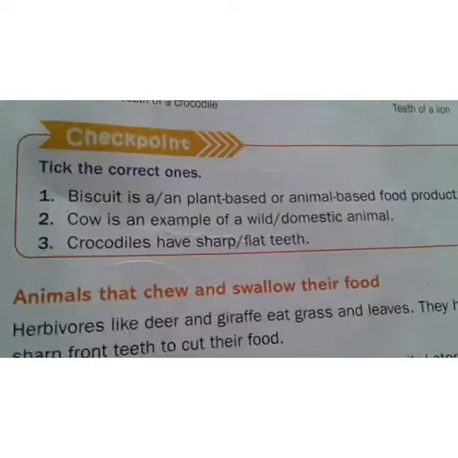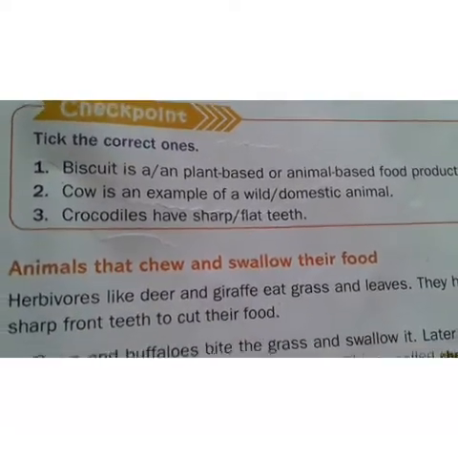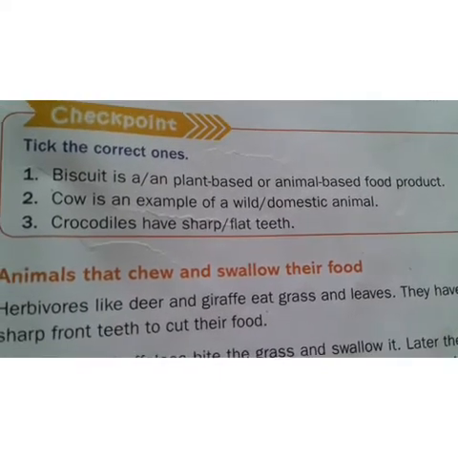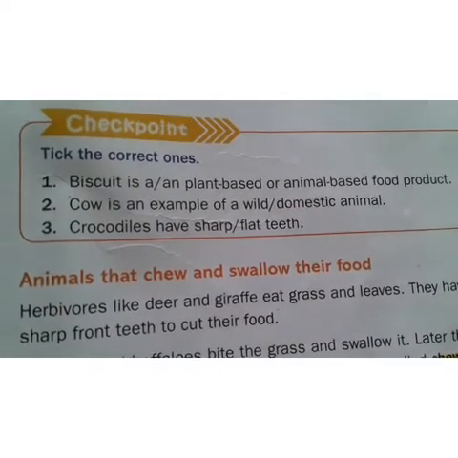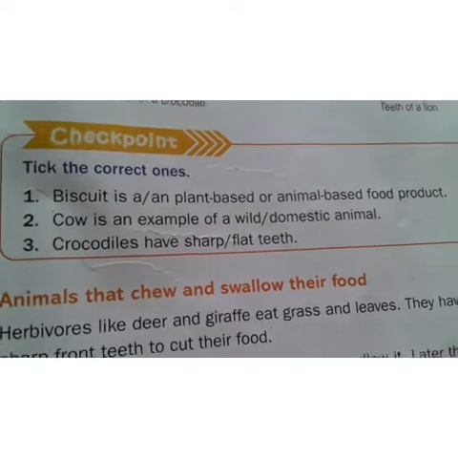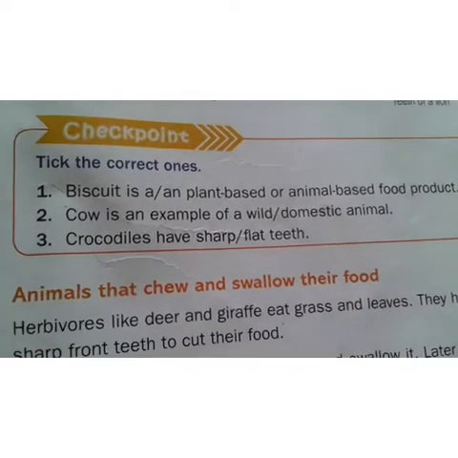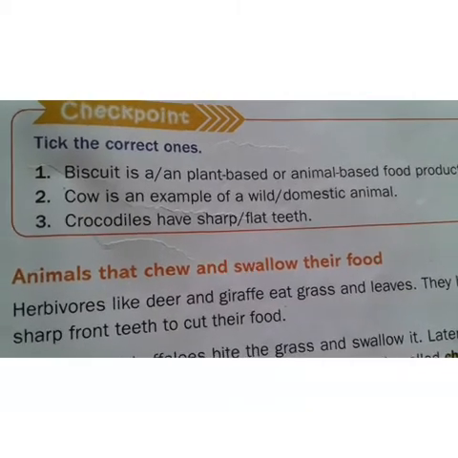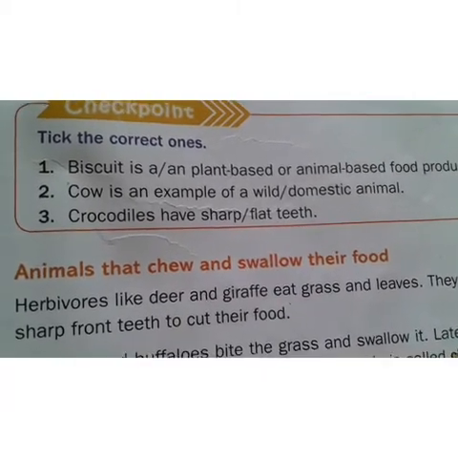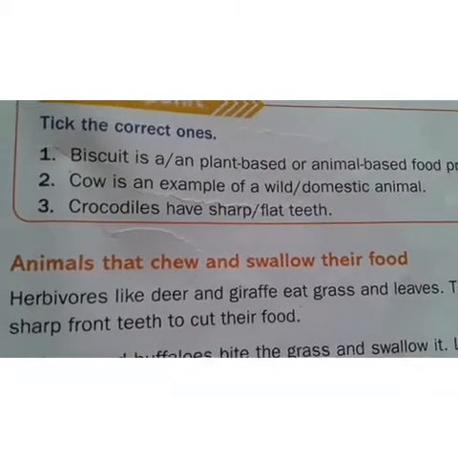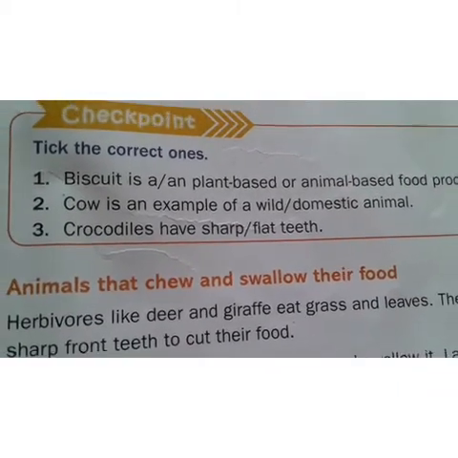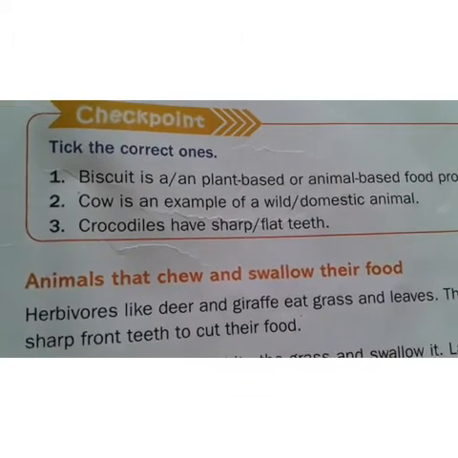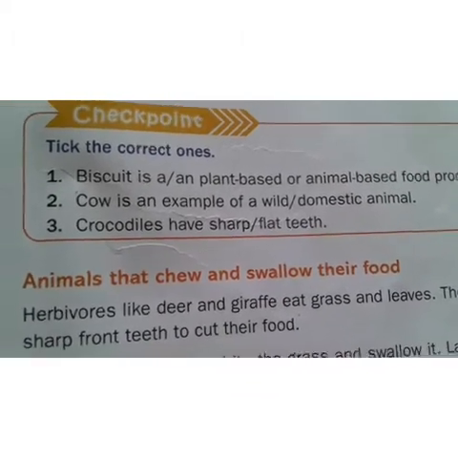See here, they have given a checkpoint. Is a biscuit a plant-based food or an animal-based food product? Biscuit is also made by wheat flour, so it is a plant-based food only. And coming to the cow, is it an example for a wild animal or a domestic animal? Come on, say the answer. Yes, it is a domestic animal. And do crocodiles have sharp teeth or flat teeth? Crocodiles have sharp teeth only.